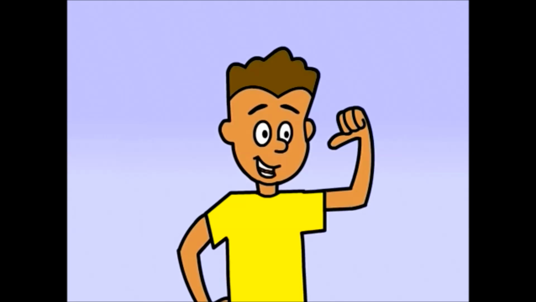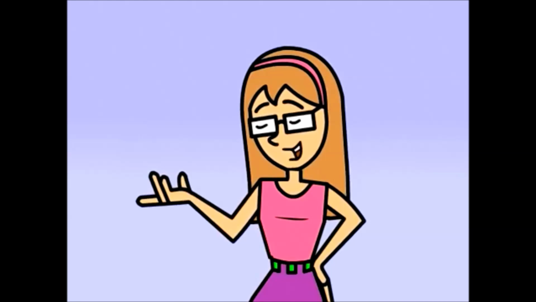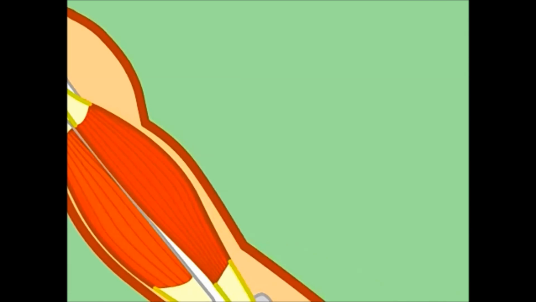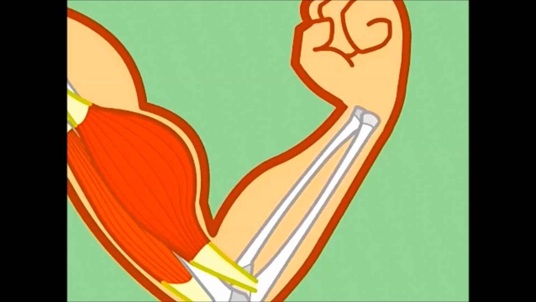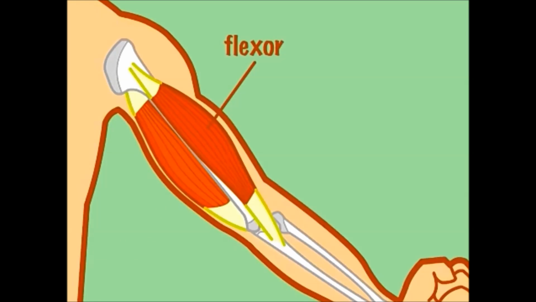Okay. Let me tell him what happens inside when I make a muscle. I remember this part from health class. Take it away. Muscles move body parts by contracting and then relaxing. But they can't do it alone. They work in pairs called flexors and extensors.